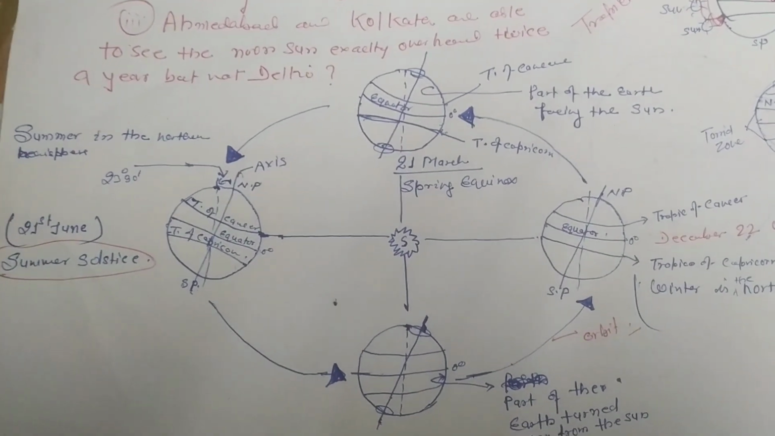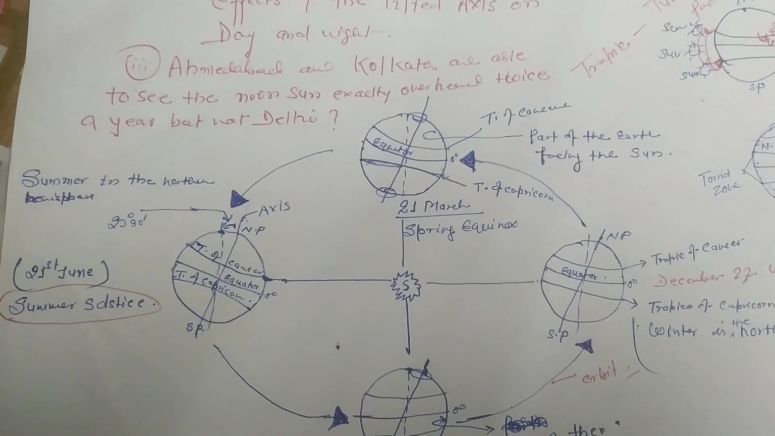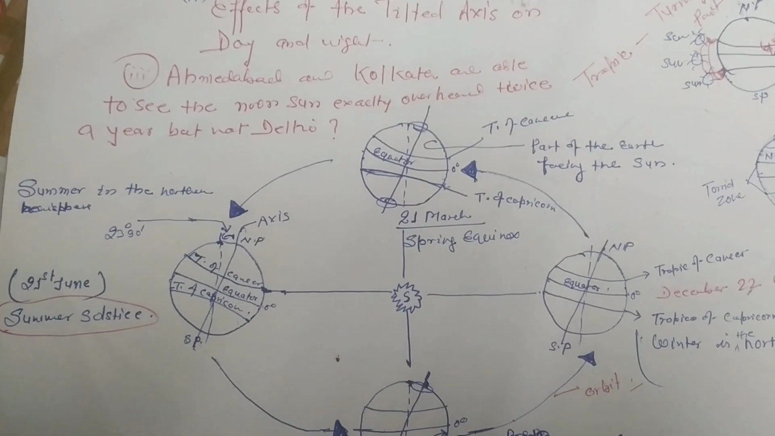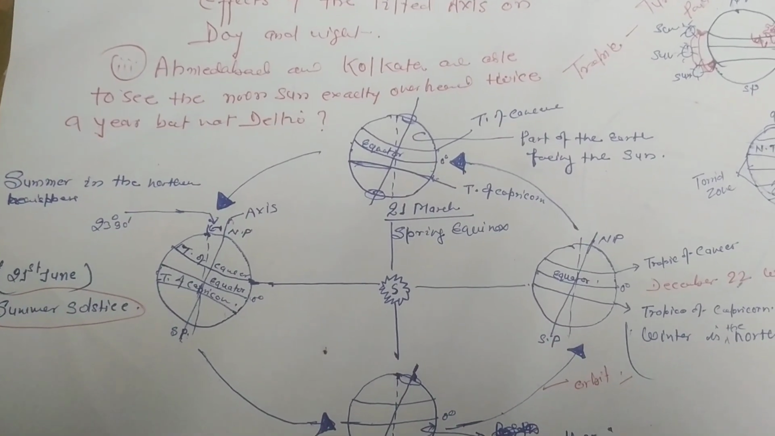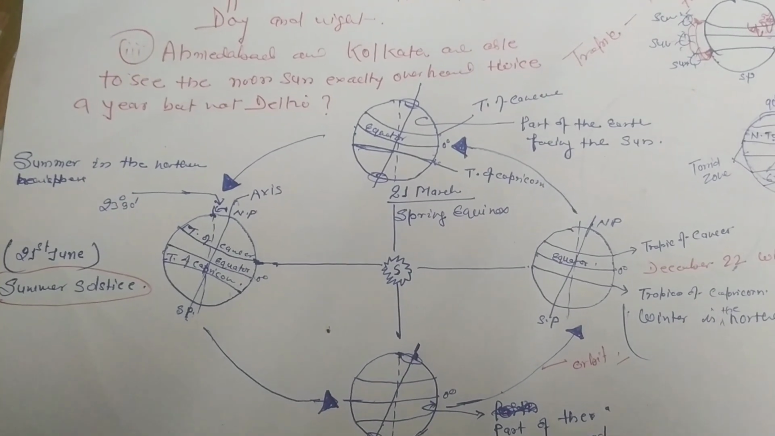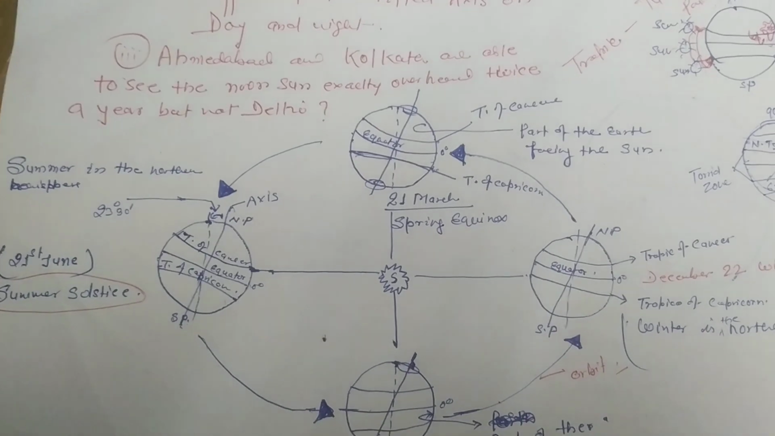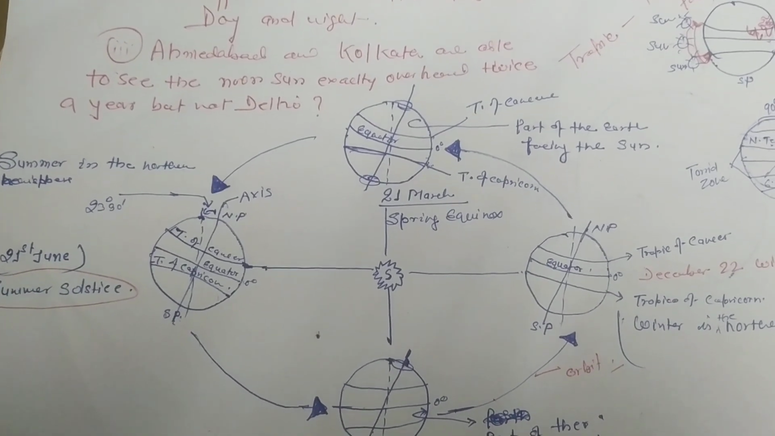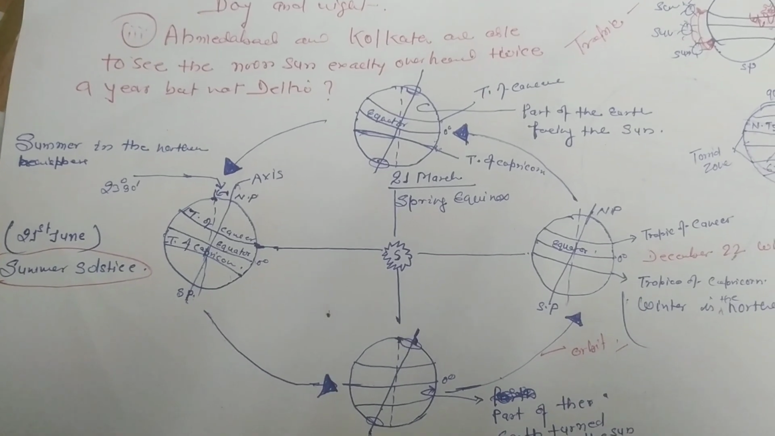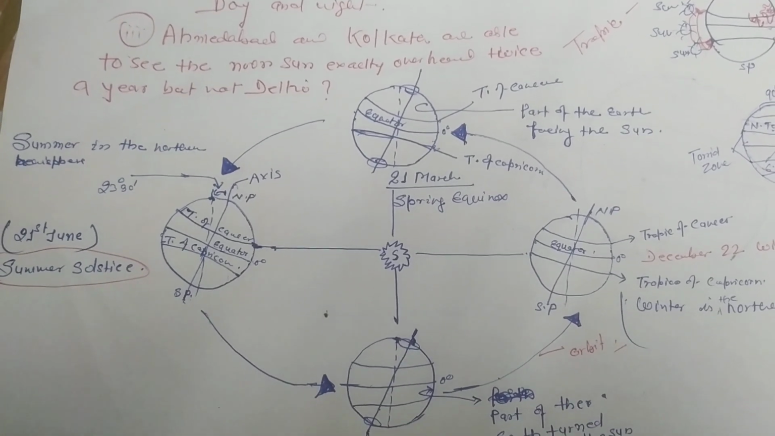See this diagram. Through this diagram we will discuss so many things. These are revolution of the earth, rotation of the earth, main latitudes of the earth, different zones of the earth, temperature zones of the earth, and effects of tilted axis on the day and night. And Ahmedabad and Kolkata are able to see the noon sun exactly overhead twice in a year, but not Delhi.